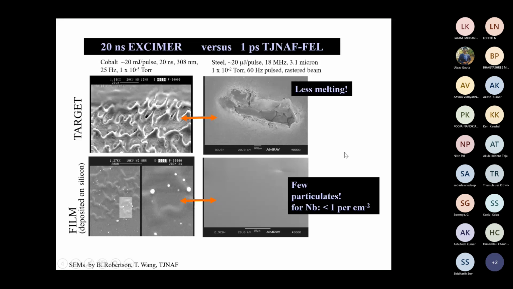I would not say that nanosecond is bad and picosecond is good. With proper optimization, nanosecond can also give a very good film, because here it's just a comparison. Optimization of the laser is the main part of pulsed laser deposition. The nanosecond laser is mostly used, but nowadays the picosecond laser is also starting.